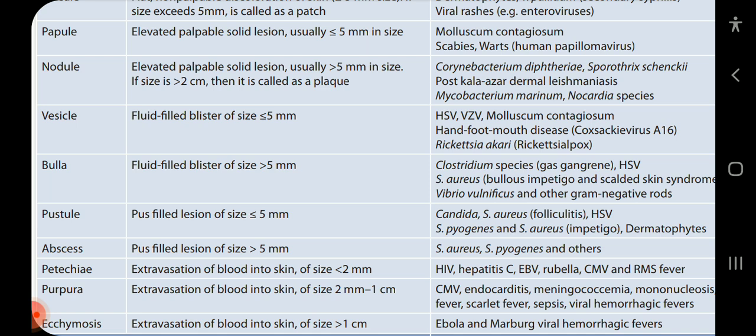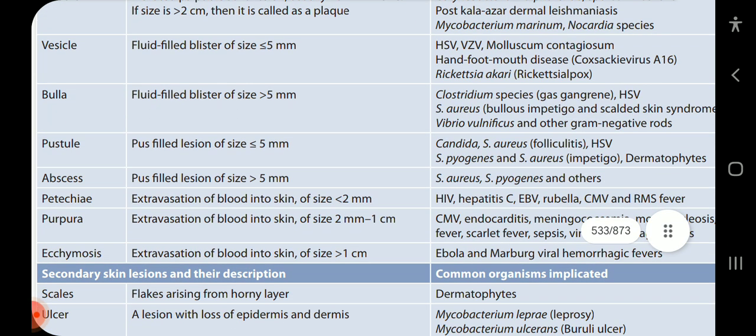Vesicle: fluid-filled blister of size less than or equal to 5 mm. Causes include HSV, VZV, Molluscum contagiosum, hand-foot-mouth disease, Coxsackie virus A16, and Rickettsia akari, rickettsialpox.